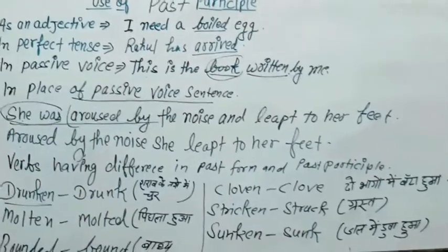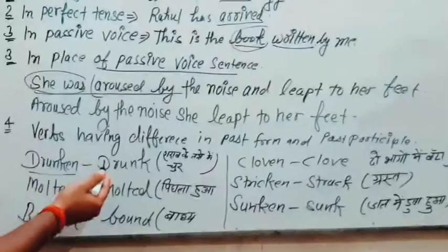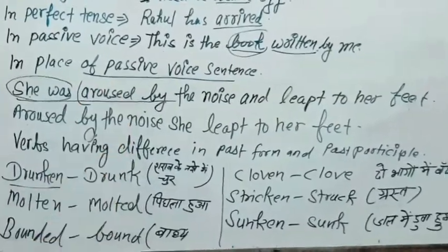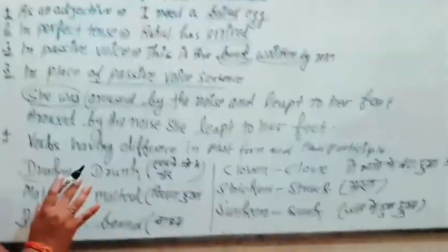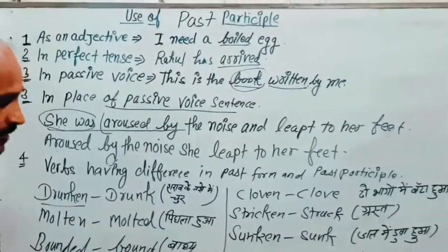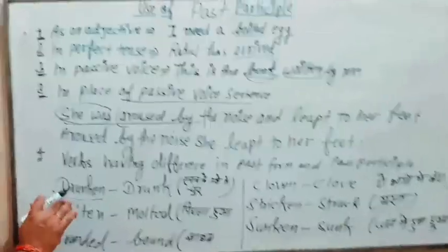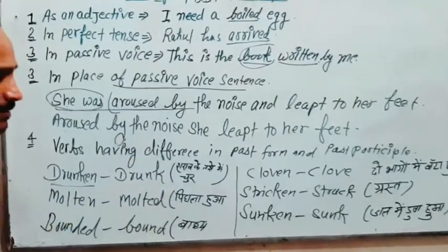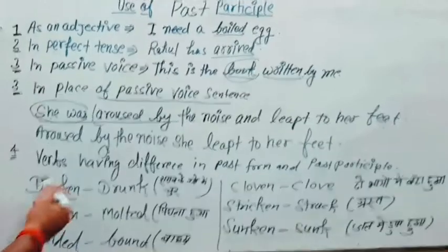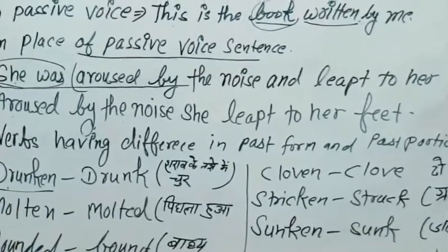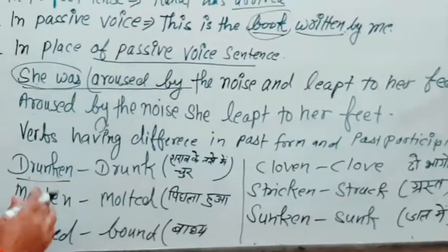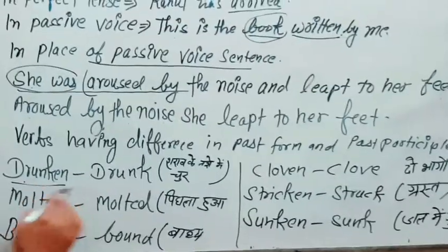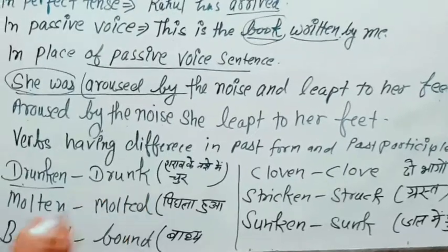as past participle. Now as I have already discussed, past participle and past form of the verb are quite similar, but not always. So we have some exceptions, like drunken can be used as past participle, but it cannot be used as a past form of the verb. For past form of the verb we use drunk.